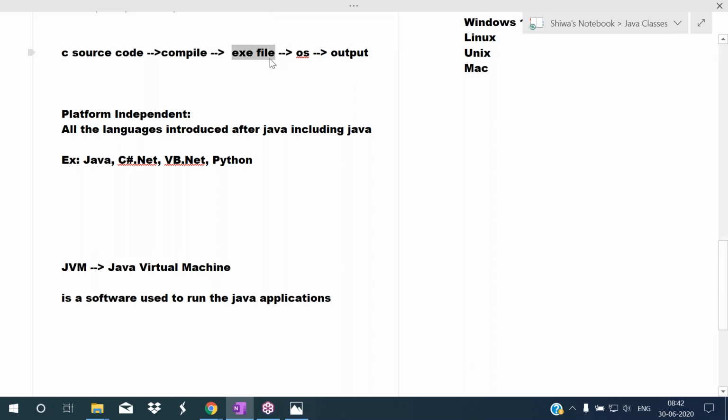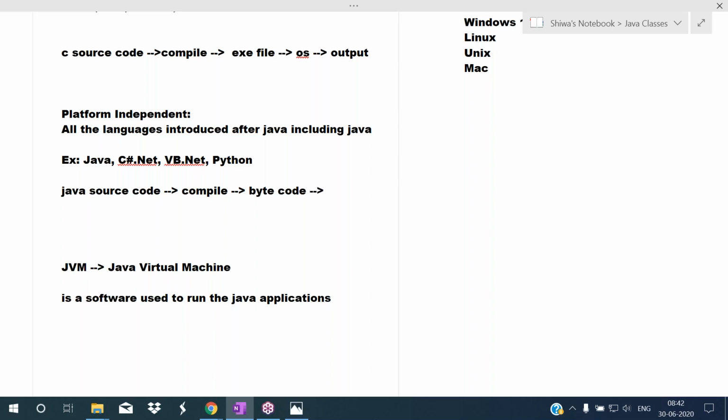That exe file has machine code which can be understood by the operating system. Whereas in case of platform independent programming languages, for example, here Java source code is there. So what we do, we compile this one. When we compile the Java program, it is not creating an exe file. It is translating source code to the bytecode. So the compiler is translating source code to the bytecode.